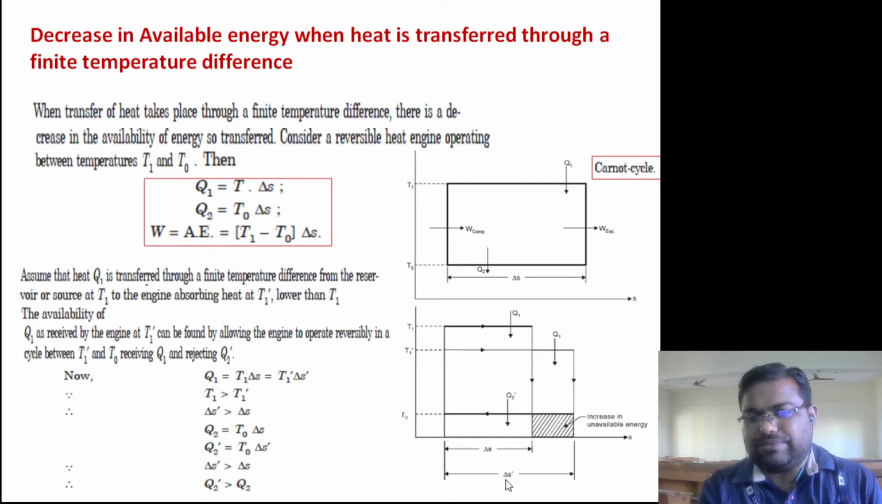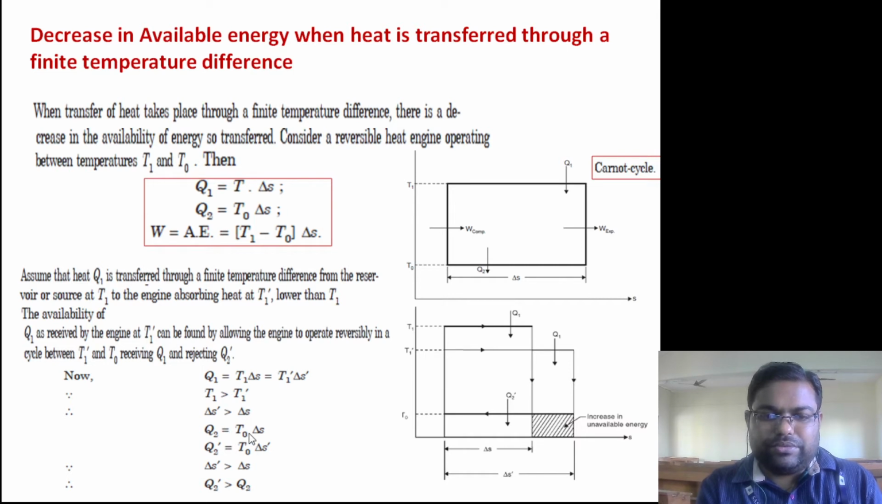This is also visible from here, right? Delta S dash greater than delta S. Because T1 is greater than T1 dash, change in entropy of the Carnot cycle is greater than change in entropy of the reservoir. If you look at the heat rejected for this cycle, it is just T naught into delta S. You look at this cycle, reservoir cycle is here, right? And for this cycle, heat rejected is just T naught into delta S. But for the Carnot cycle, it is T naught into delta S dash.